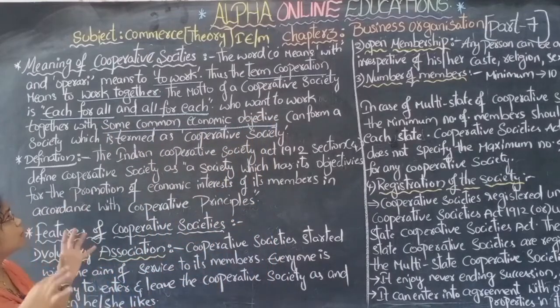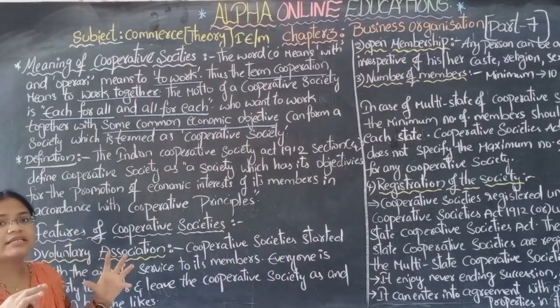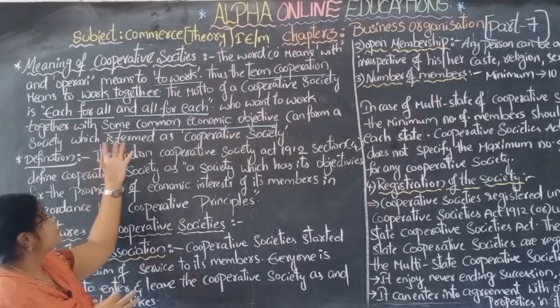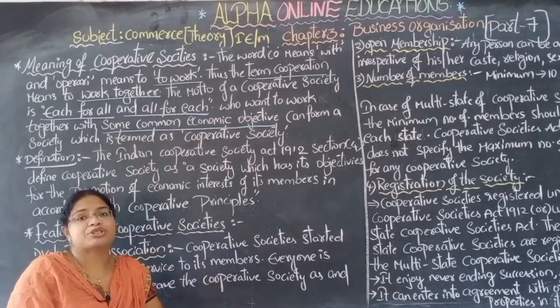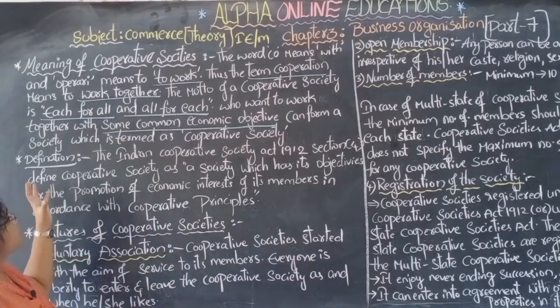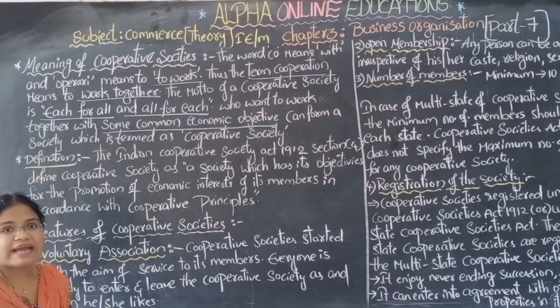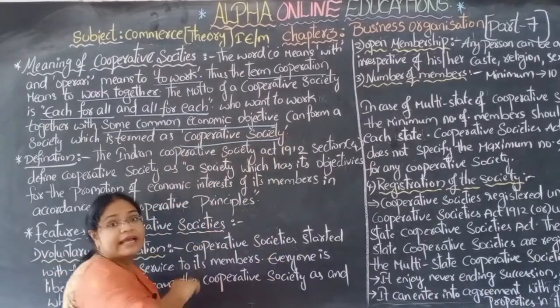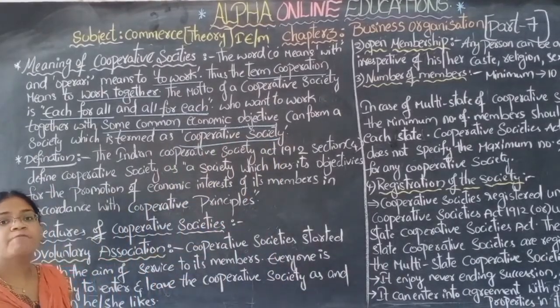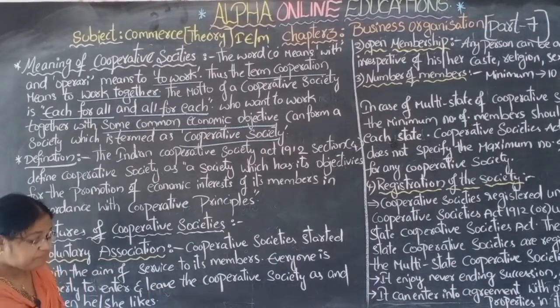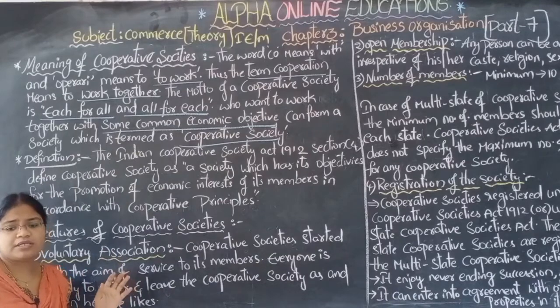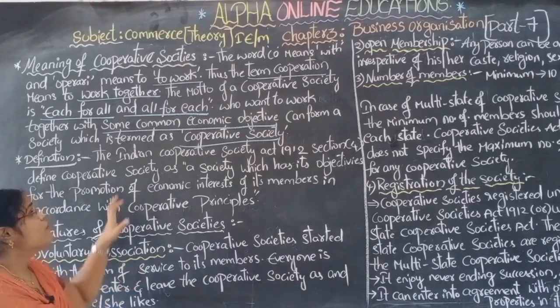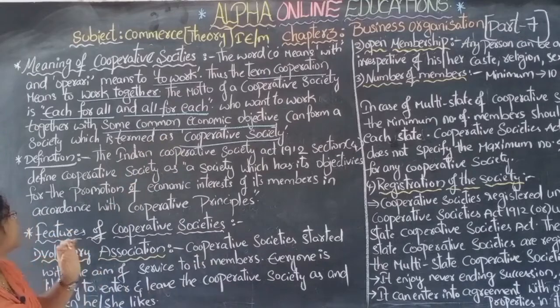If all the people together have a common economic objective to work together to provide service to the society, they can form one society, and that society is known as a cooperative society. They work together for the development of the society, not only single.